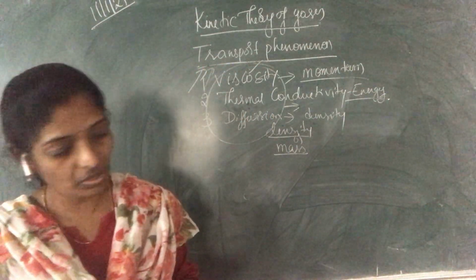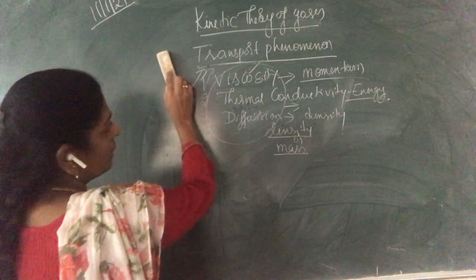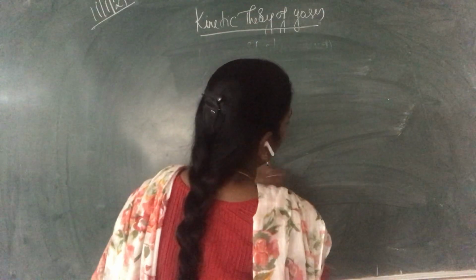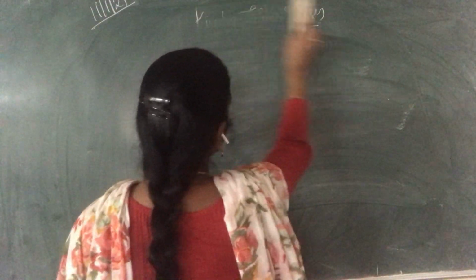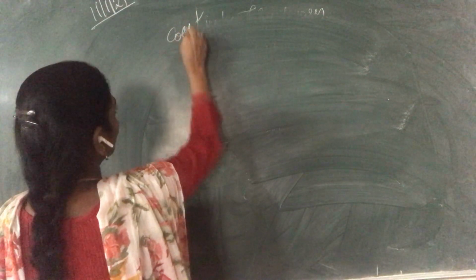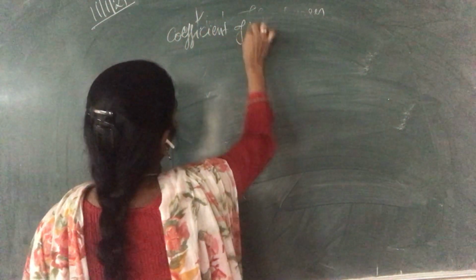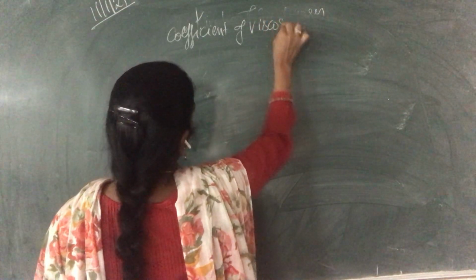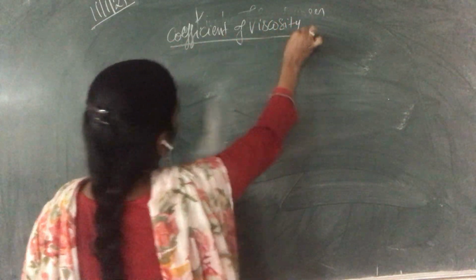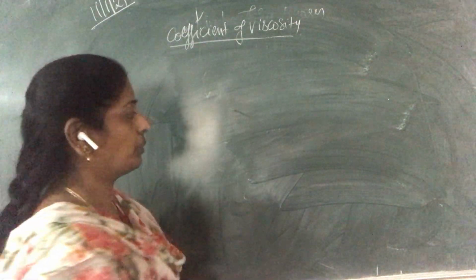Let us first discuss viscosity, the coefficient of viscosity. We are going to find the coefficient of viscosity, that is eta.